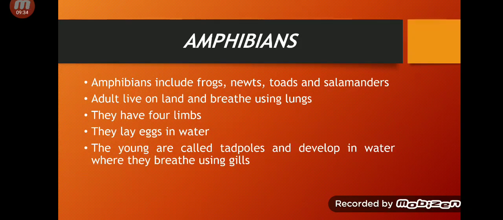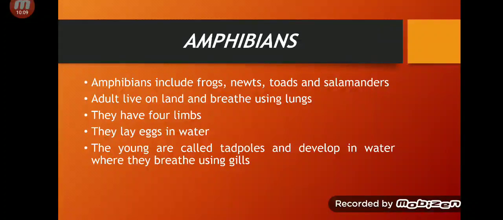The young amphibians are called tadpoles, and they develop in water where they breathe using gills. So amphibians lay their eggs in the water, and when these eggs hatch, their young ones or their babies, which are very young, or you can say newborn, live in the water and breathe using gills.